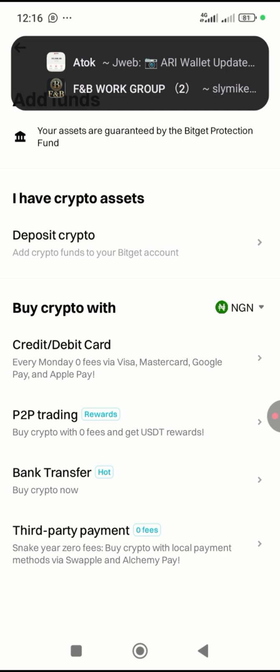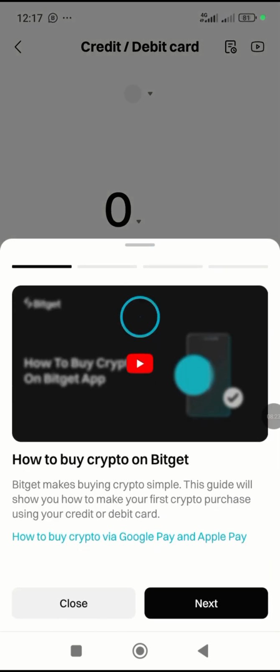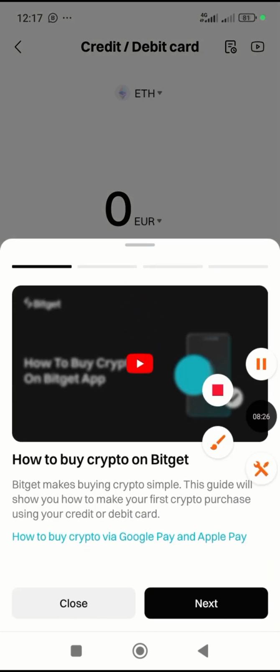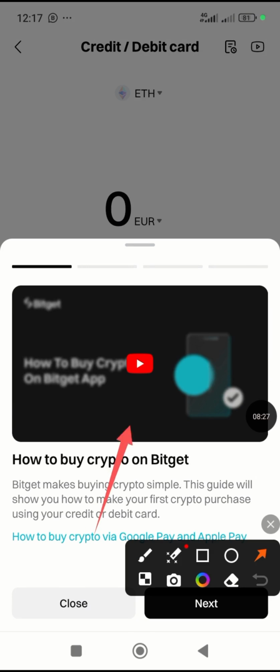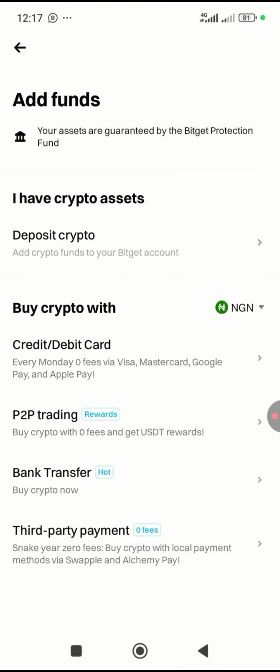I don't know if it's working in my country, but I could see the Naira sign here, which means it should be working in my country. So you just have to tap on it. Oh, this is even a YouTube video. I believe you just have to watch this video on how to actually participate in this using a third party app.